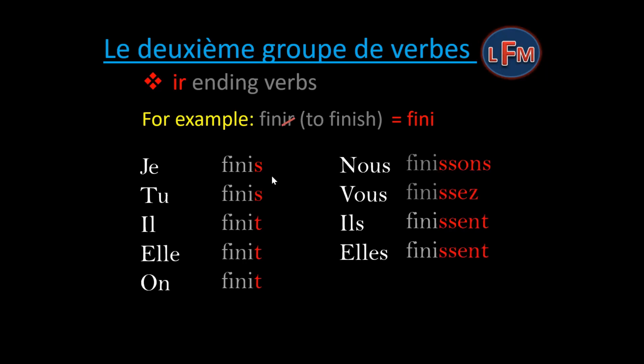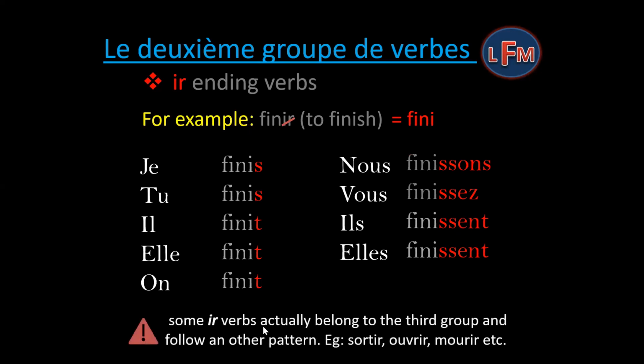That is s, s, t, t, t, double s, ons, double s, ez, double s, ent, double s, ent. Je finis, tu finis, il finit, elle finit, on finit, nous finissons, vous finissez, ils finissent, elles finissent. But some IR verbs actually belong to the third group and follow another pattern. For example, sortir, ouvrir, mourir, etc.